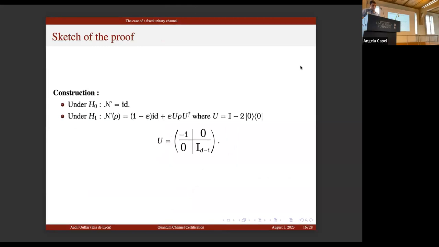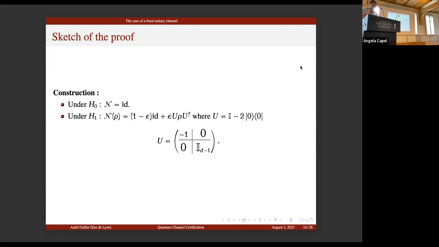So to prove the lower bound, the standard strategy is to construct hypothesis channels. Under the null hypothesis we have no choice: the channel should be the identity. But under the alternative hypothesis, we have a lot of choices. Maybe the first naive choice is the channel that is the identity with probability 1 minus epsilon, and we add some noise with probability epsilon. This can only imply a lower bound of 1 over epsilon.